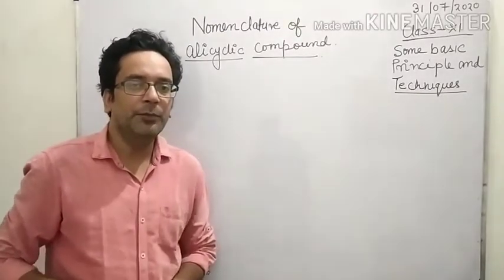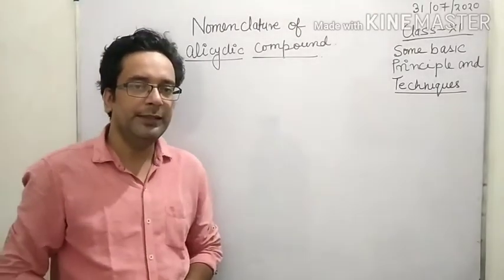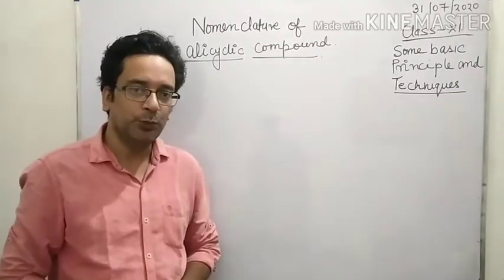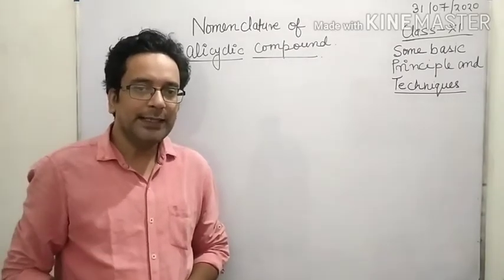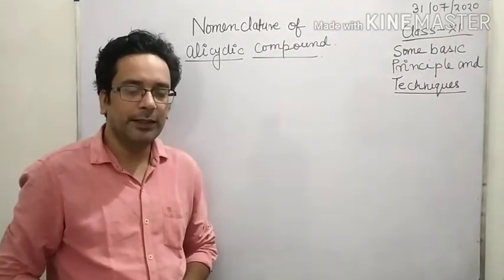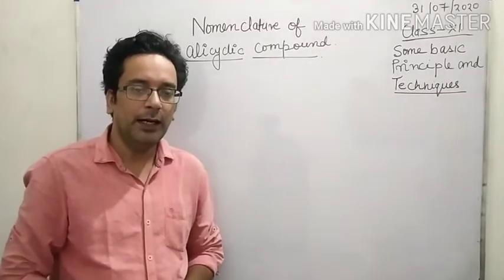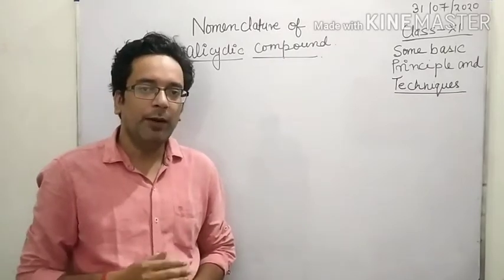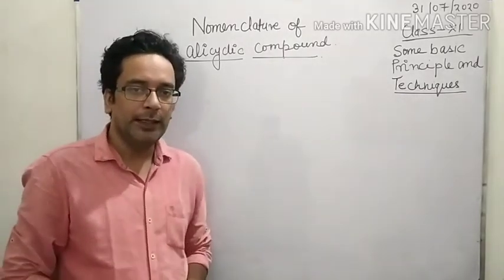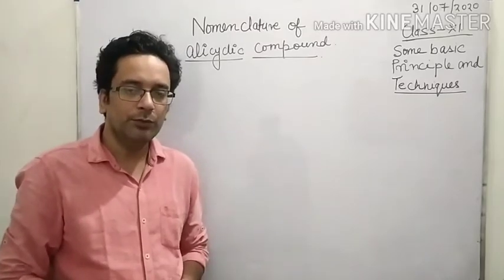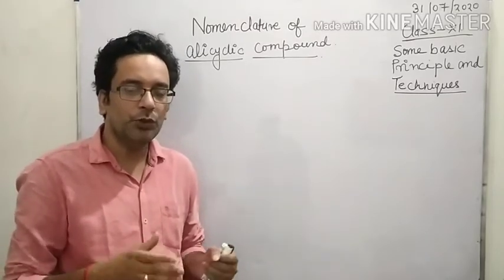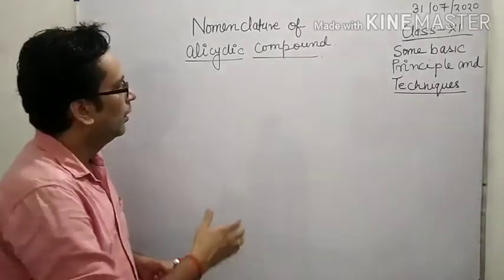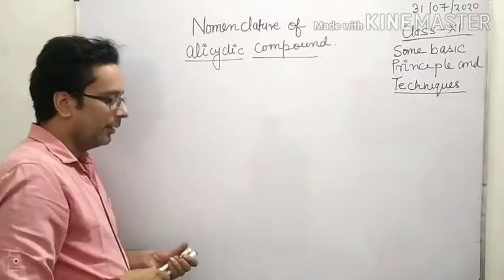In this session, I am going to discuss how to write the name of alicyclic compounds according to IUPAC. What is the meaning of alicyclic compounds? The properties of alicyclic compounds are similar to aliphatic compounds. Now, what is the difference between aliphatic and alicyclic compounds? Alicyclic compounds means cyclic compounds. It is a closed structure, known as cyclic compound. So, nomenclature of alicyclic compound.